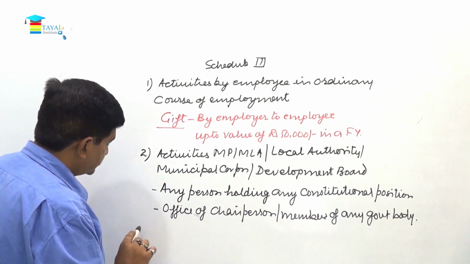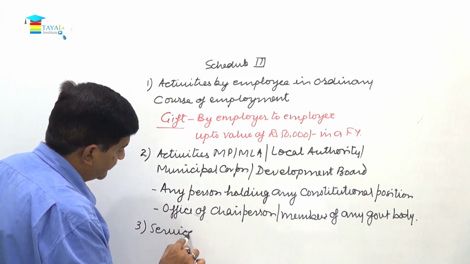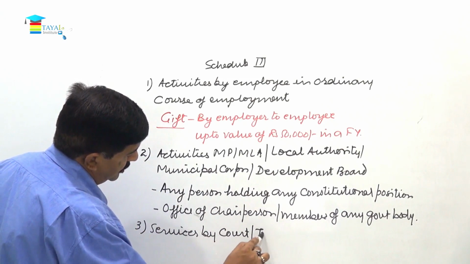Then number 3, services or activities by court or tribunal.